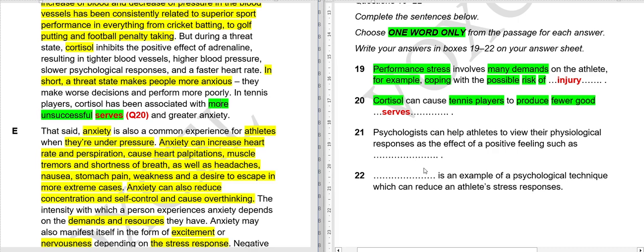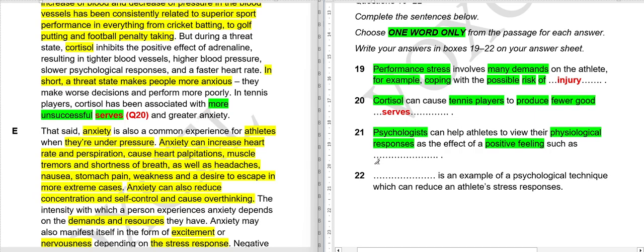Okay, 21st. Moving on to this: psychologists can help athletes to view their psychological responses as the effect of a positive feeling such as. I don't think you will need a lot of time for this.